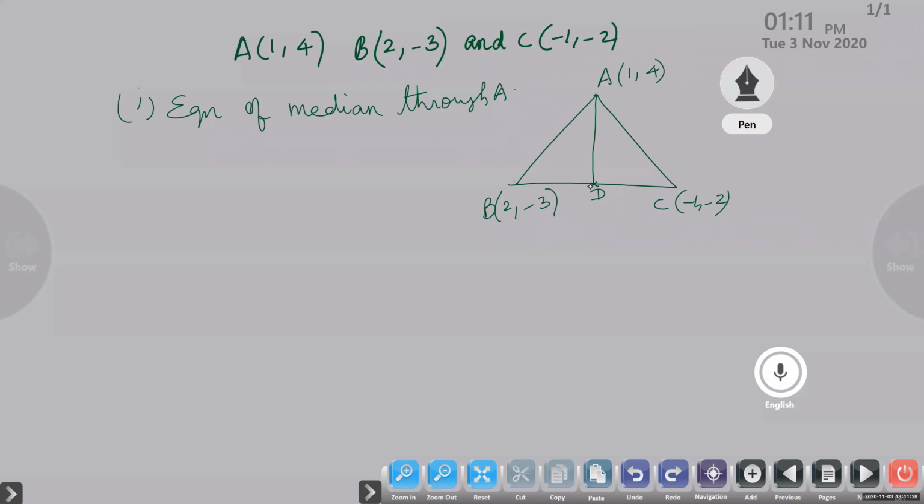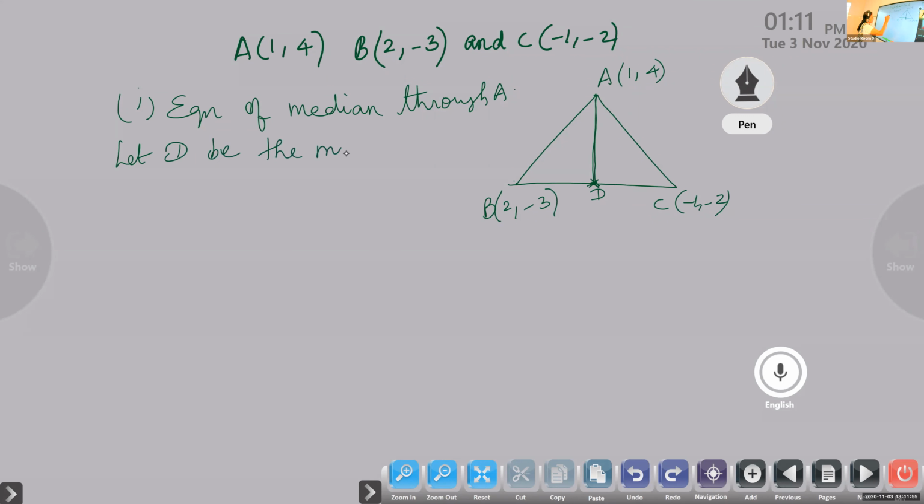No, it is not the center, it is the midpoint. Okay, line drawn from A through the midpoint of BC. Median means the line joining one vertex to the opposite side's midpoint. So first we have to find the midpoint. Let D be the midpoint.